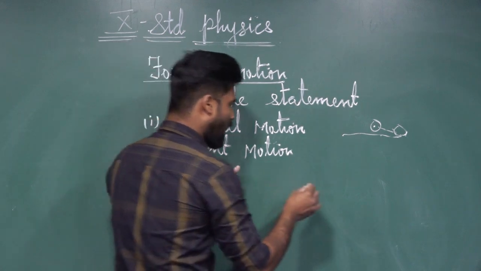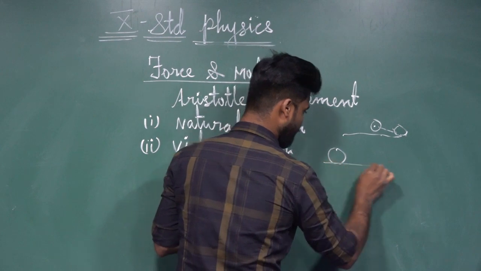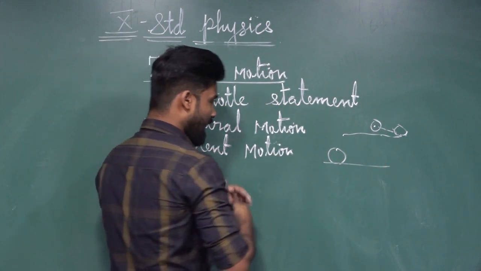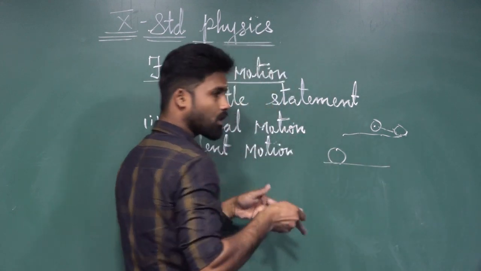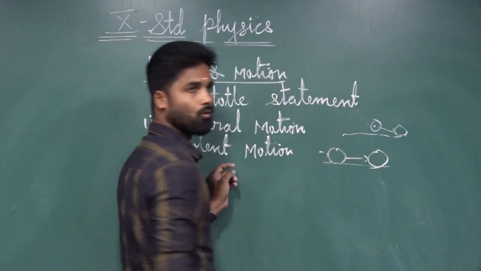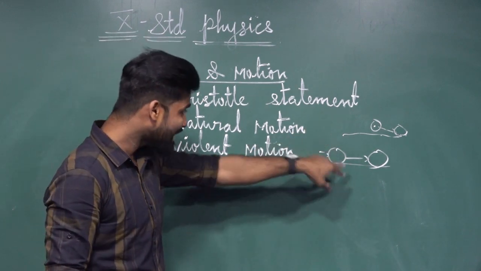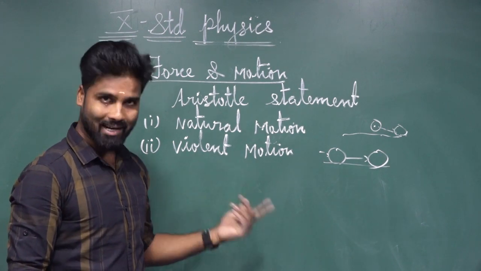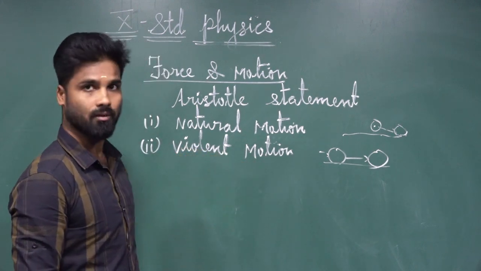So here, take one object, the same football. It is lying on the ground in the rest state. If you want to make this football undergo motion, what should we do? We should apply force. Then only the object starts to move. So here we are using force. If you want to change the state of an object, we can change it using force. That's why they are saying violent motion.